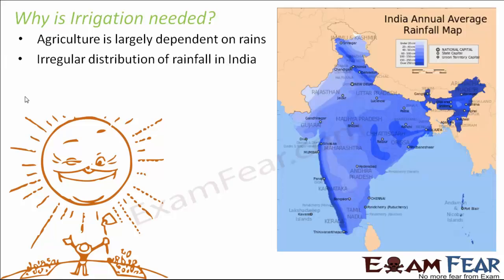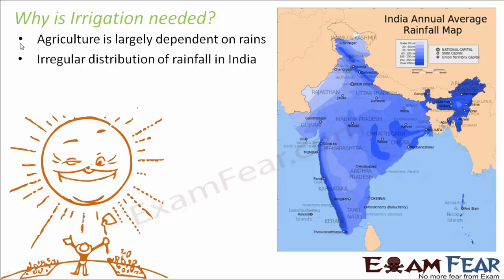Also, if you look at the way rainfall happens in India, there is an irregular distribution of rainfall in India. So there are certain regions where there is heavy rainfall, which get a lot of rainfall throughout the year. Whereas there are certain regions where there is very little rainfall. So that way also it is difficult. If agriculture is completely dependent on rain, then some locations might get rain on time, but some locations will remain deprived of rains, and in locations which do not get enough rain, cultivation of crops will become a difficult job.